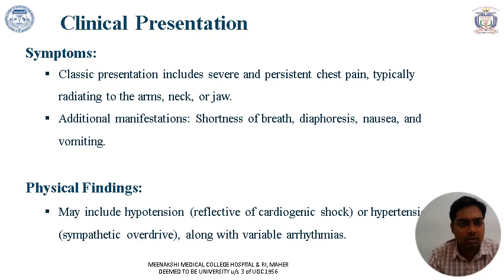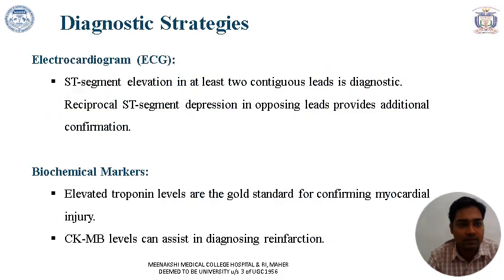The symptoms include severe and persistent pain, typically radiating to the arm, neck, and jaws. But the pain in acute coronary syndrome can extend from the jawline till your umbilicus. Anywhere in between, it can be a STEMI or other forms of acute coronary syndrome. Other additional manifestations include shortness of breath, diaphoresis, nausea, and vomiting. The physical findings may include hypotension or cardiogenic shock, or hypertension due to sympathetic overdrive, along with variable arrhythmias.